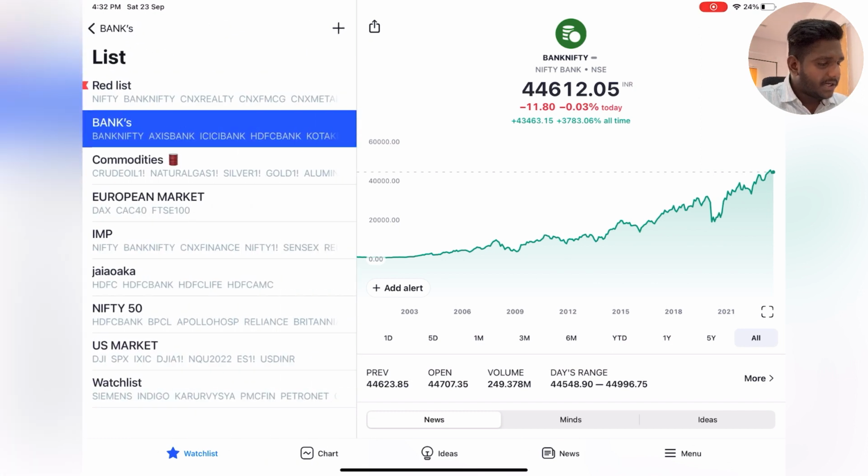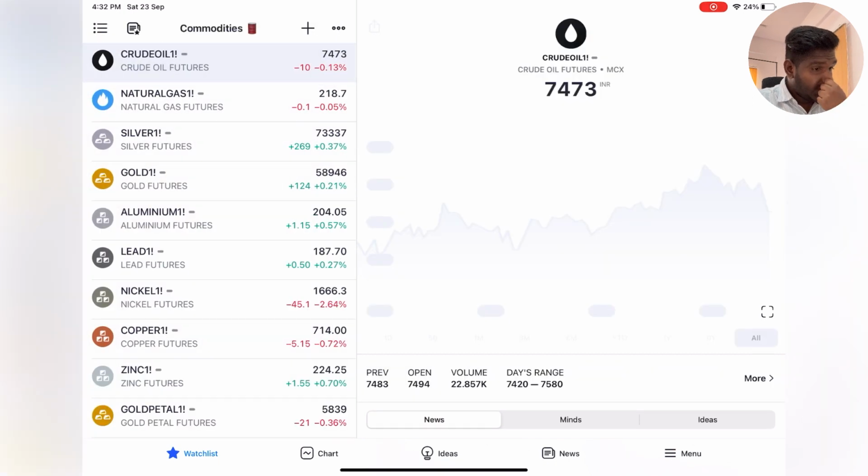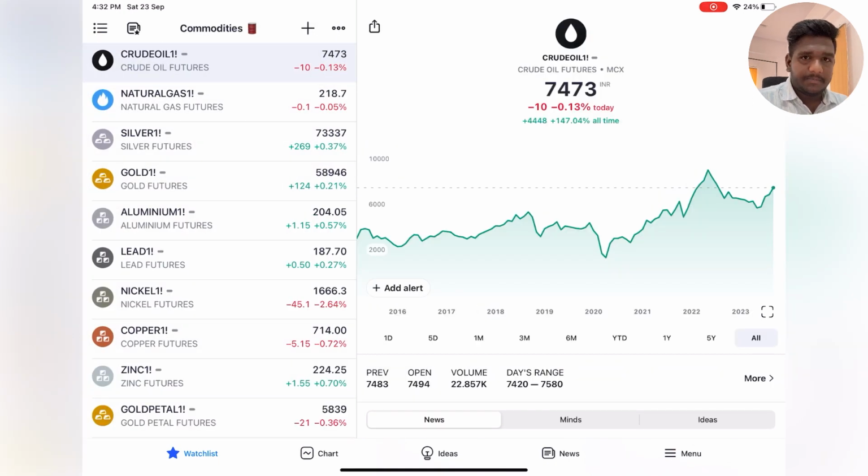In commodities, if you check, silver and gold are positive. That means our market is about to go down. When our markets are going down, people invest in gold and silver. When our market is going up, they remove their investment and put it in our market. So it is vice versa. And crude oil is also negative, and crude oil prices should rise to 8,000 because of the shortage of supply. So not that much importance is given to crude oil as of now.